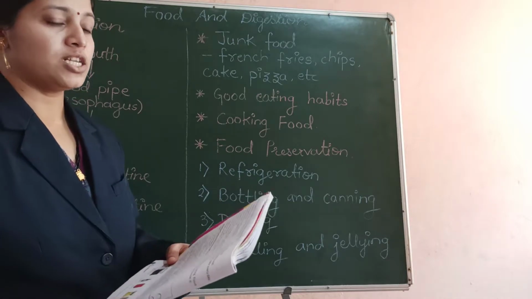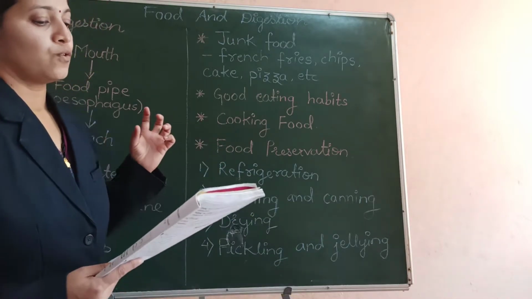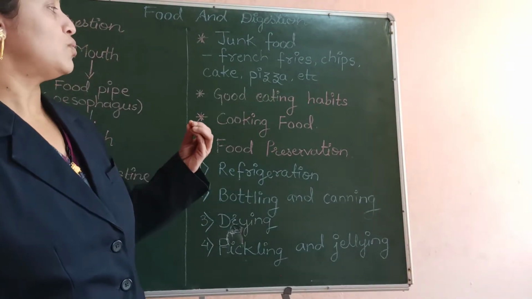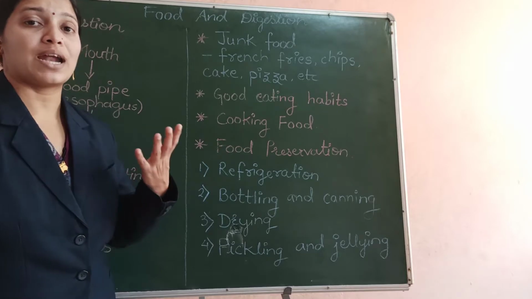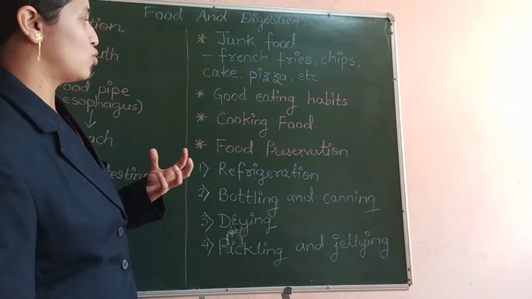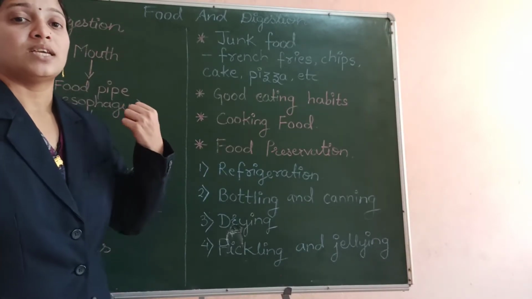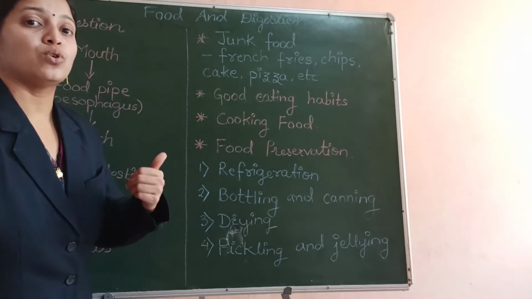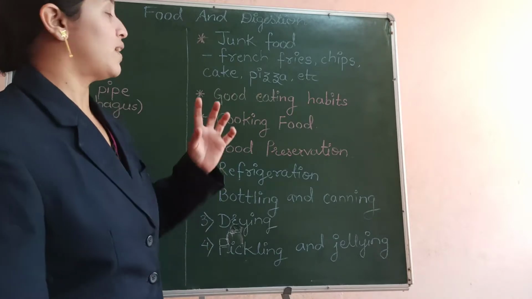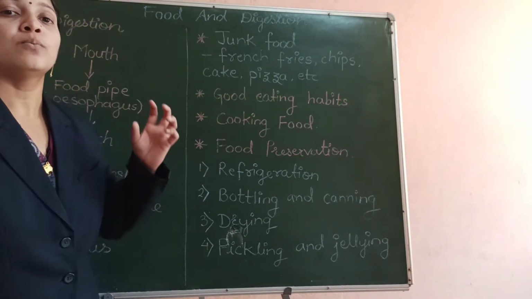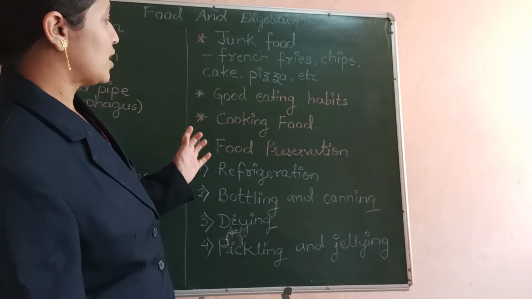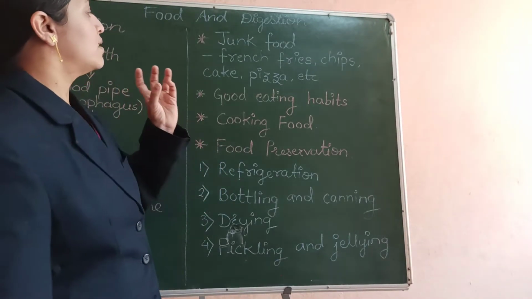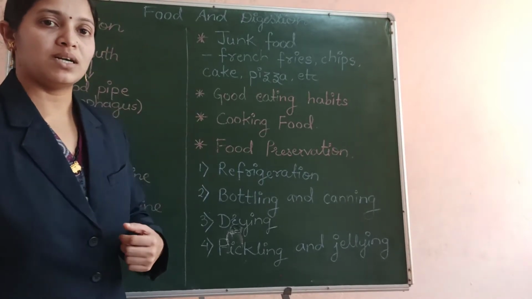The next habit is we should chew the food before swallowing it. It is said that we should chew the food that is in our mouth at least 32 times. So chewing of food is very necessary before swallowing it, before putting it into our stomach. It is very necessary that we chew the food properly. If we don't chew the food, then it will go in big pieces into our stomach, and then we will have stomach problems.